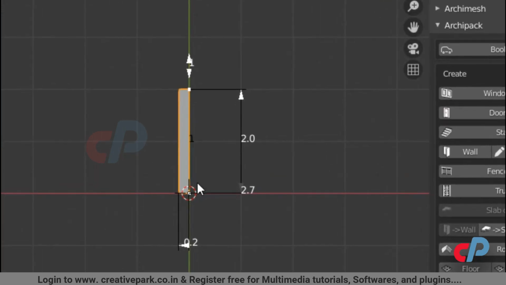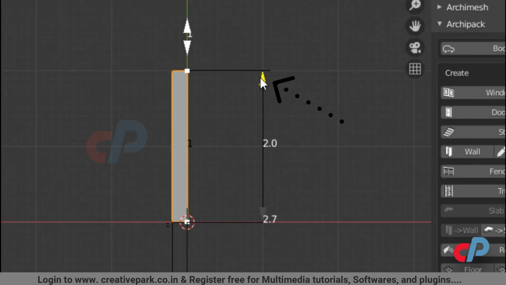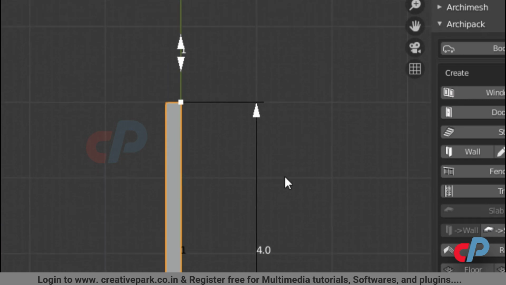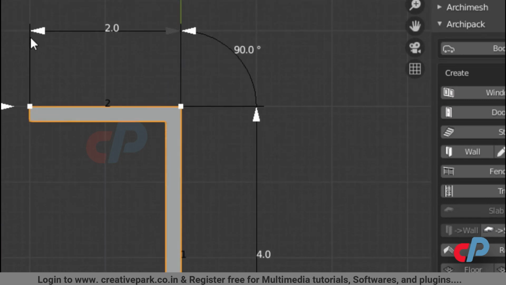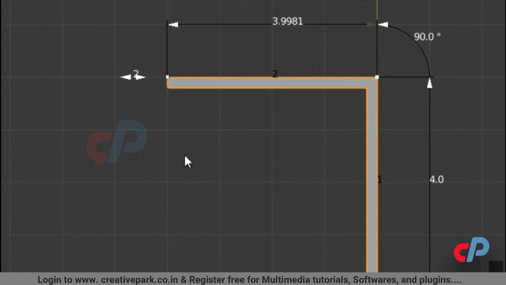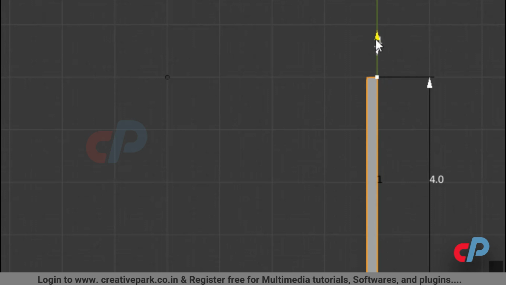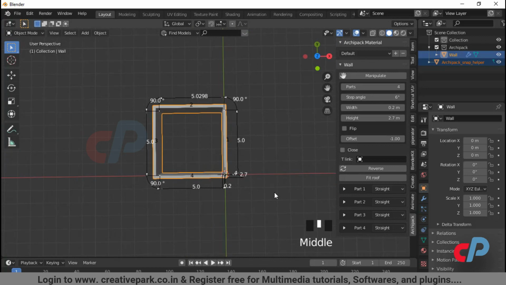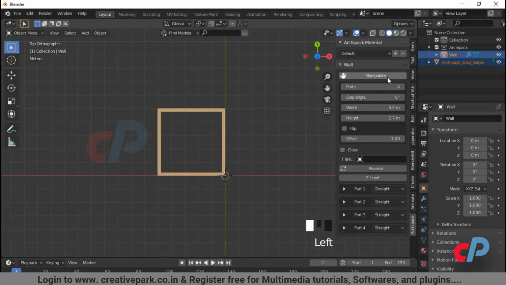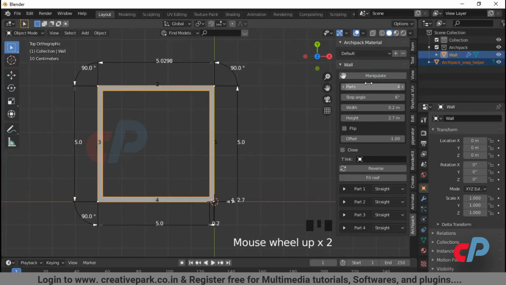Hit numpad 7. To edit in top view, you can increase or decrease the length and width by dragging the arrow symbols. Click the top arrow to create the second wall. To undo, click the arrow facing backwards. You can also turn on and off the manipulators from Archi Pack in View 3D panel.